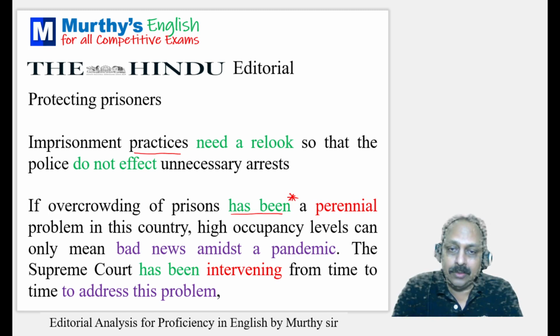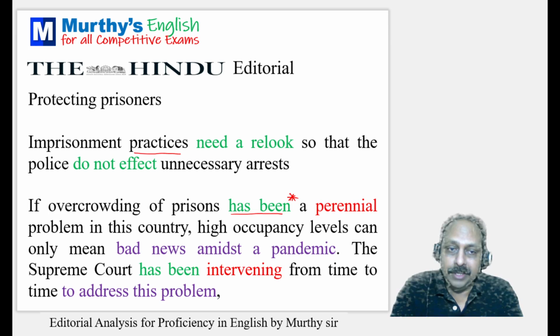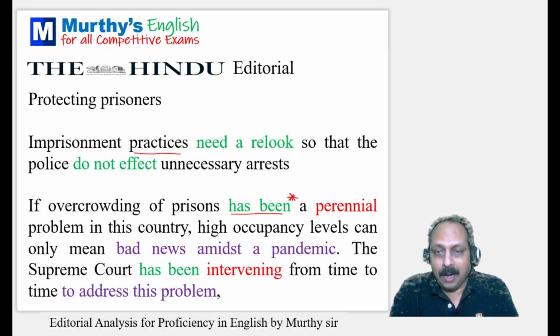Generally, you are conditioned to see a main verb after has when it comes to present perfect, and sometimes we use the helping verb to be in the past participle form. Here, been is the past participle of the helping verb to be. If overcrowding of prisons has been a perennial problem in this country, high occupancy levels can only mean bad news amidst a pandemic. There's one word here you have to learn, perennial.